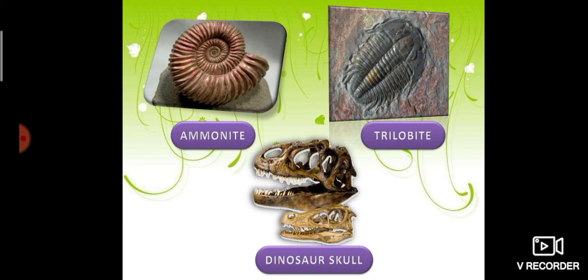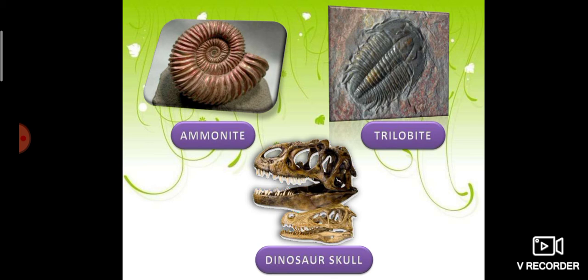The estimated age is 180 million years old.